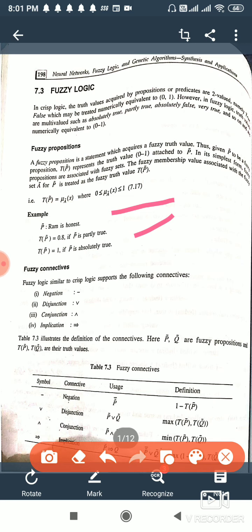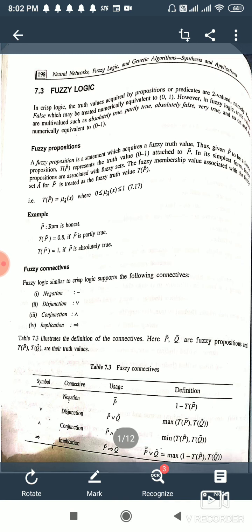So we have some statements that are basically the prepositions. If these are fuzzy prepositions, we have a truthness value with them. So T of P is what? It is the membership function or the truthness value associated with that statement. Now with this, we have some connectives. In fuzzy propositions we have connectives just like crisp. In crisp, I have given you the notes regarding union, intersection, negation. Same is implies here. Now here, see this table 7.3.